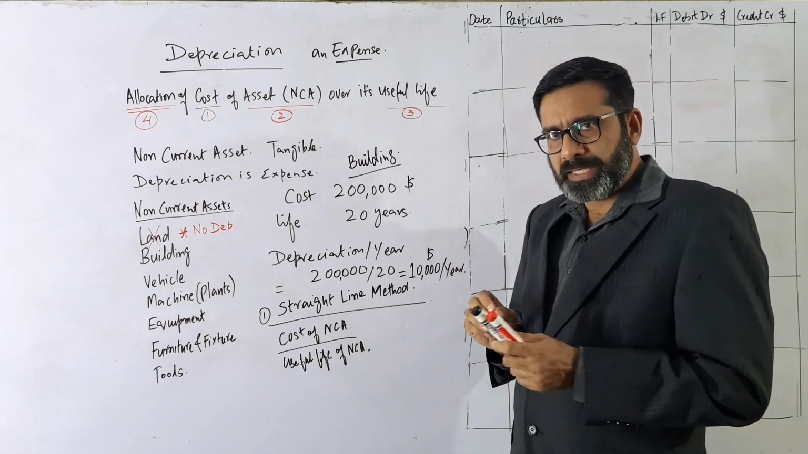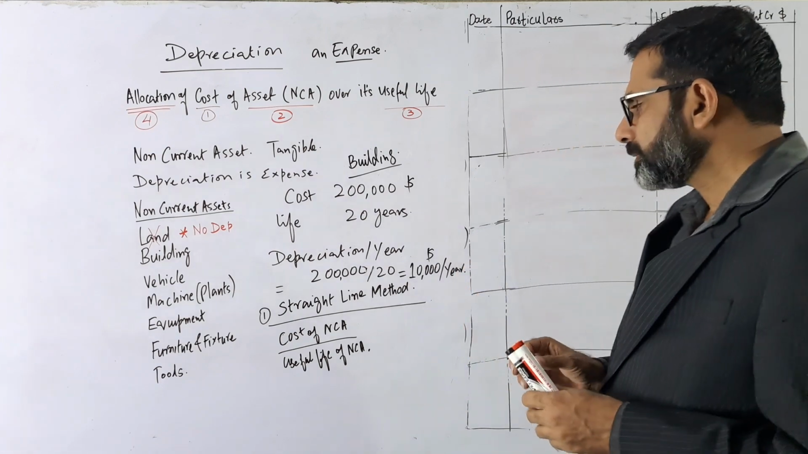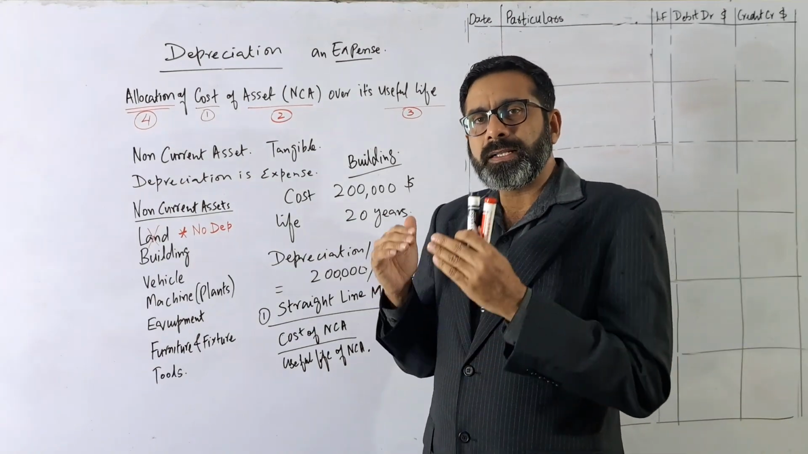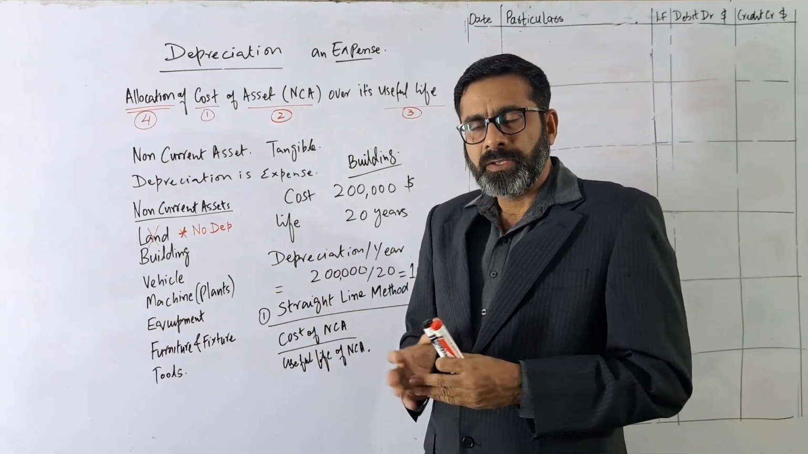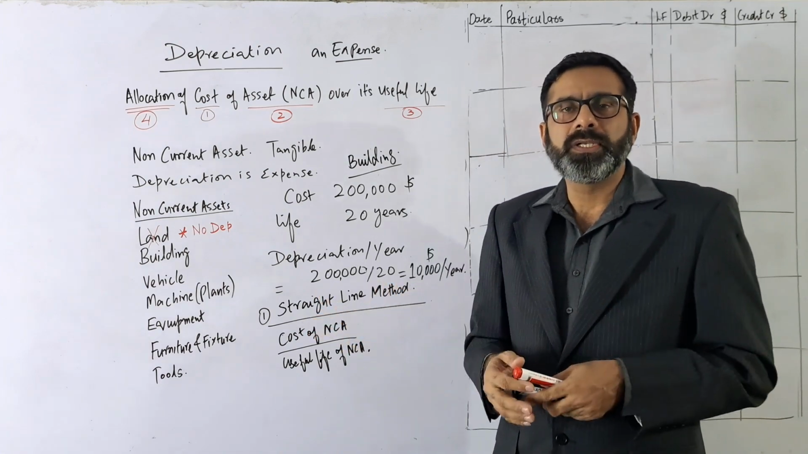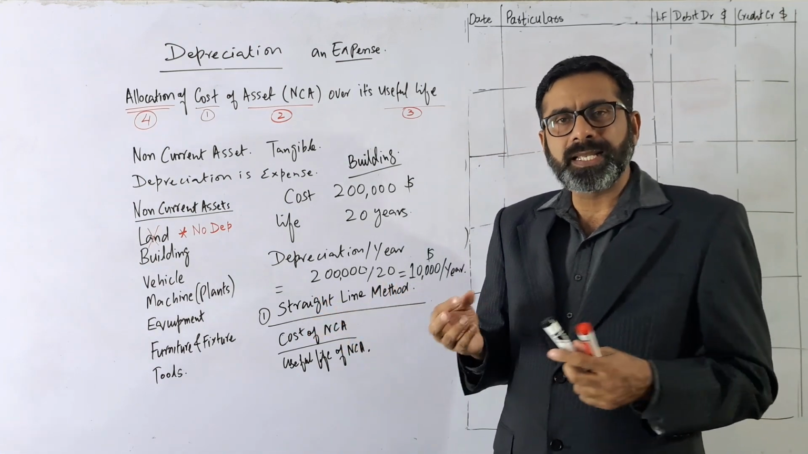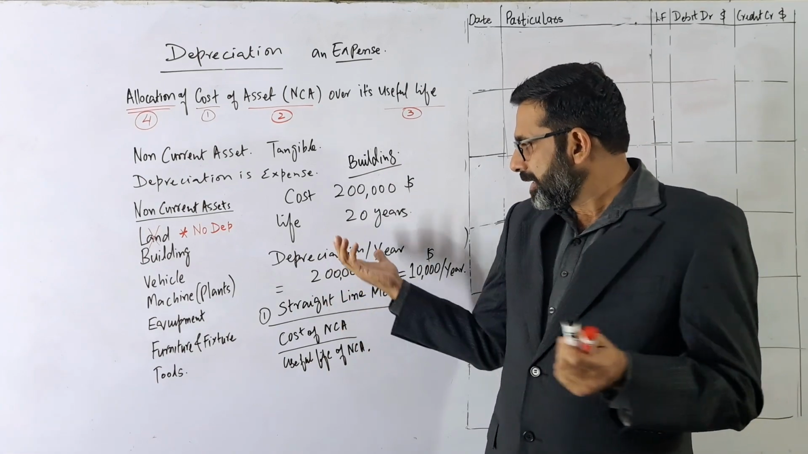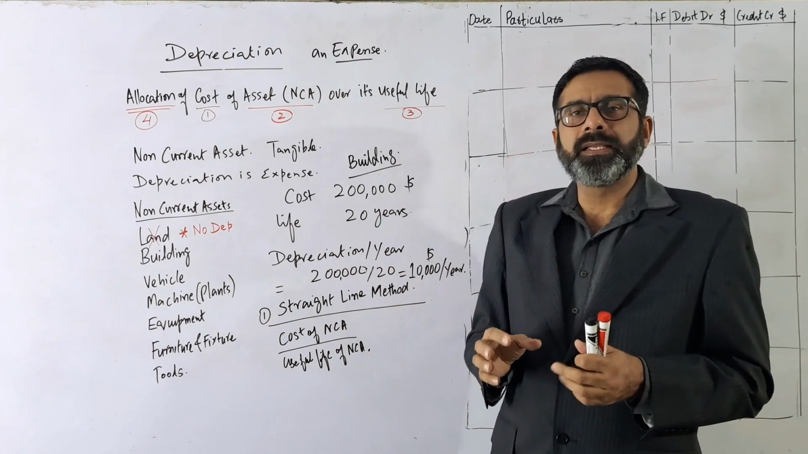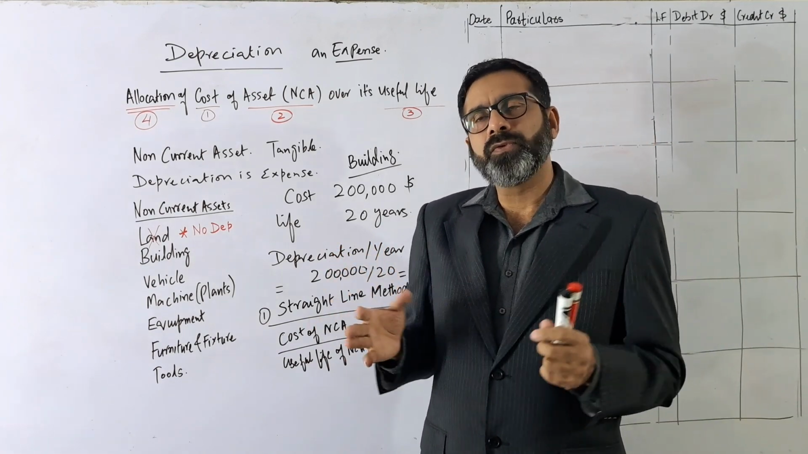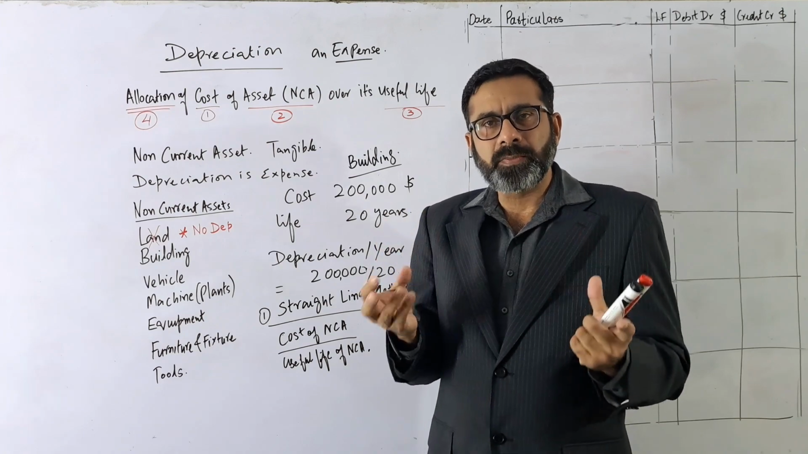There's one more thing that is very important here: sometimes, when the life of the asset is finished, it still has some economic value, some market value at the end of its life. So let's assume that we purchase this building in, let's say, 2020. Now after 20 years, in 2040, this building will have some economic value.